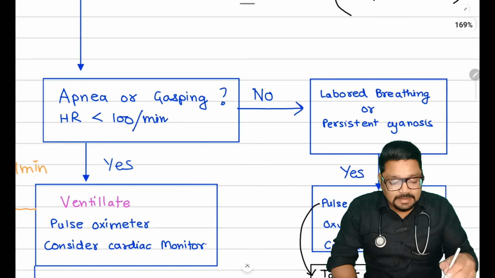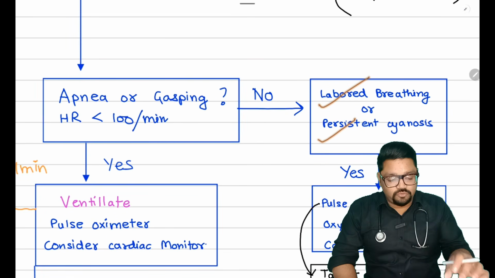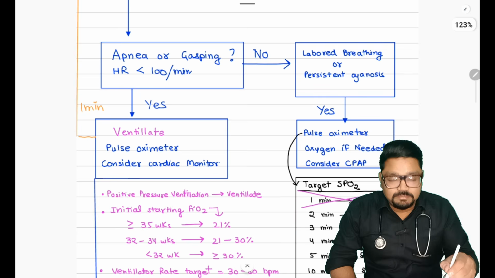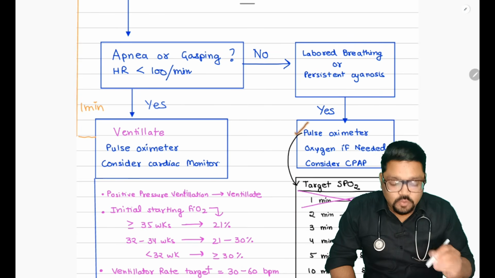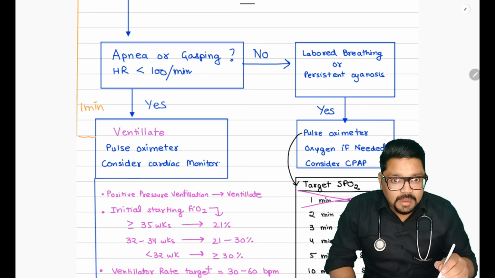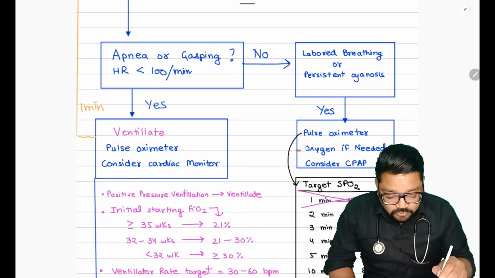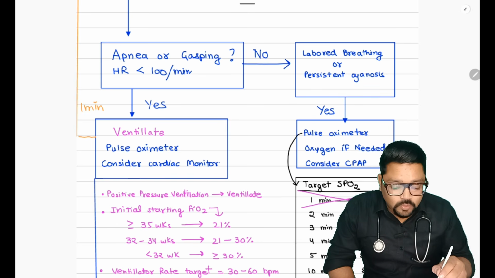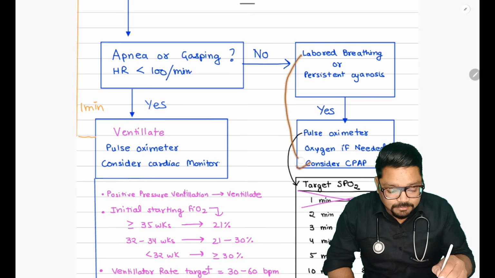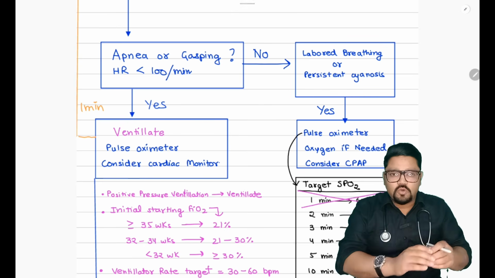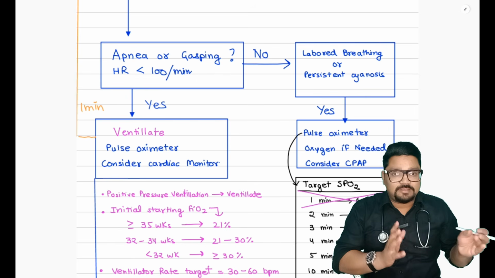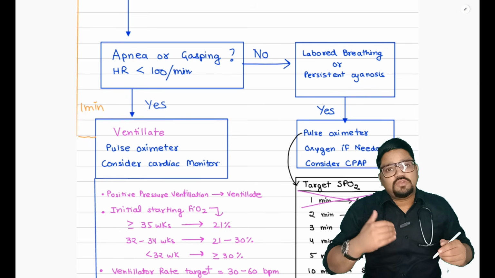So what happens if there is labored breathing or the baby still has persistent cyanosis? You are going to attach a pulse oximeter, and then you are going to give free flow oxygen, and you can consider CPAP in case of labored breathing. The role of CPAP is also important, but we will not go deep into CPAP.